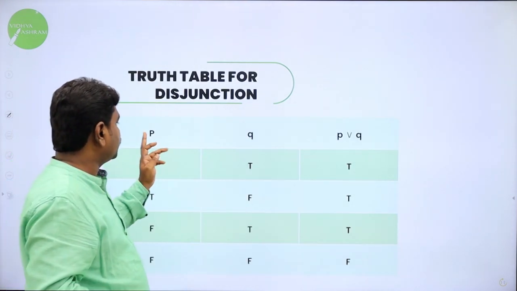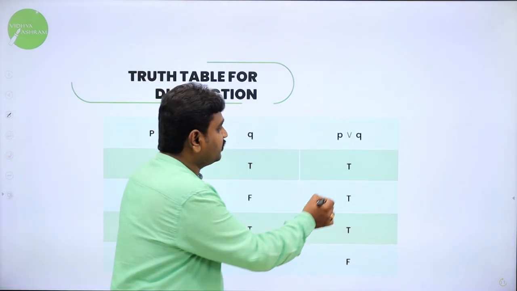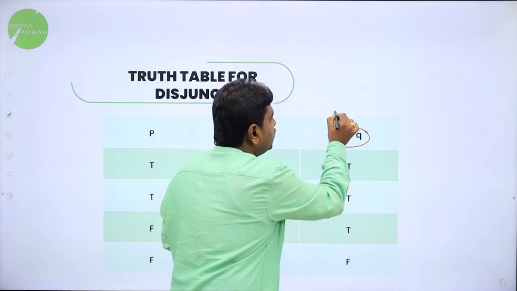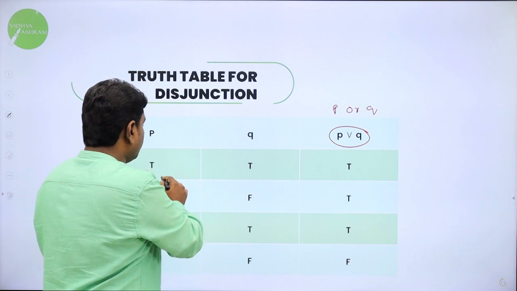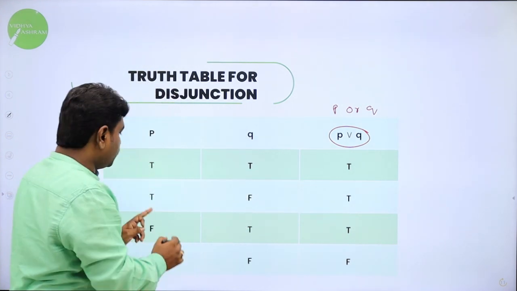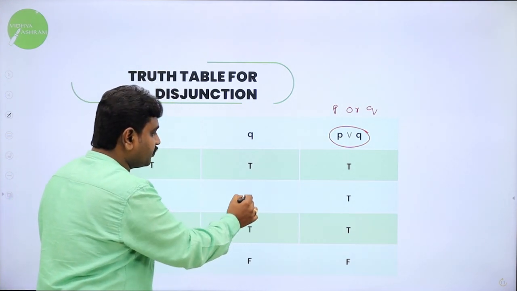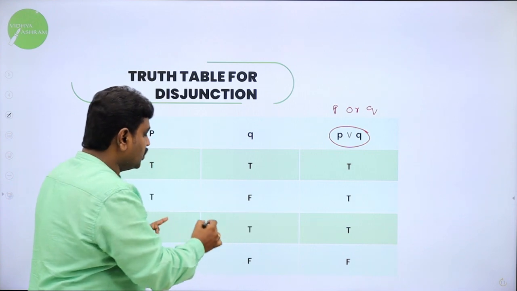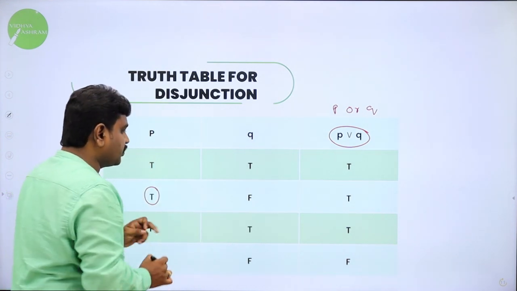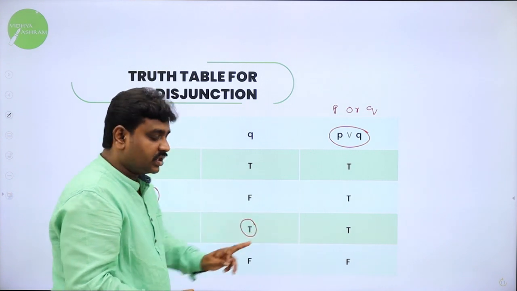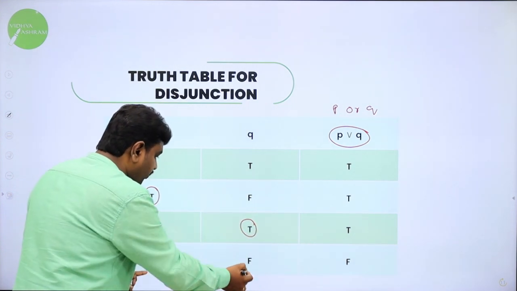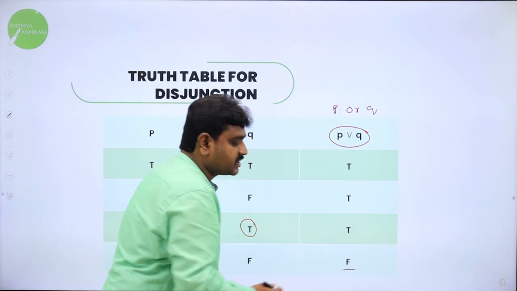So, the disjunction truth table: P, Q, P OR Q. If both are true, the result is true. If any one statement is true, the result is true. Out of these two, the first one is true, so the result is also true. Here, out of these two, one is true, so the result is true. Here both are false, so the result is false.